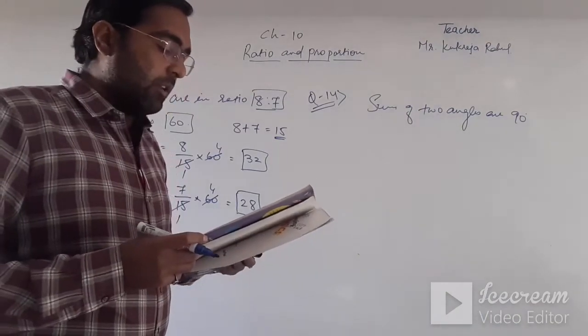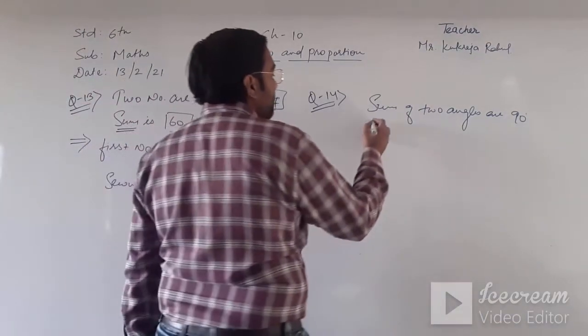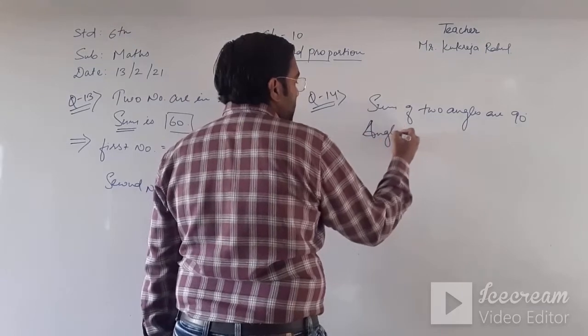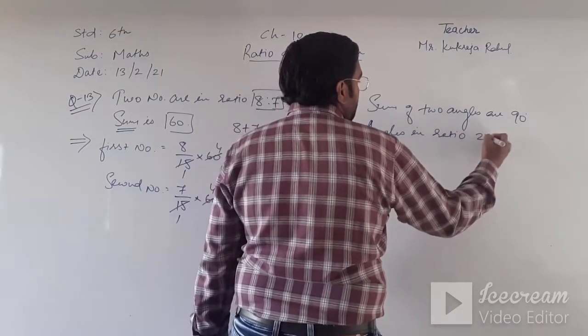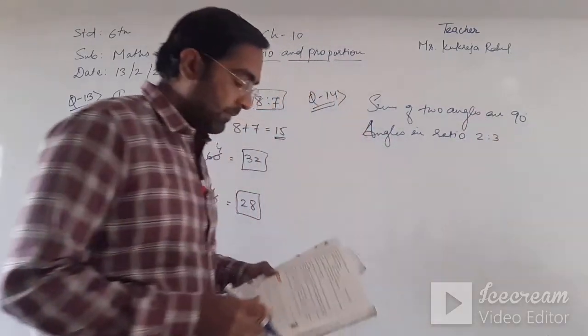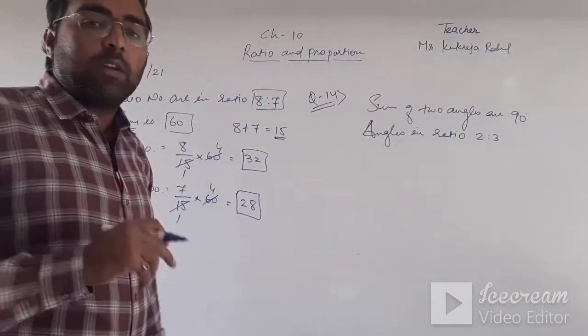The angles are in the ratio 2:3. Find the measure of each angle.